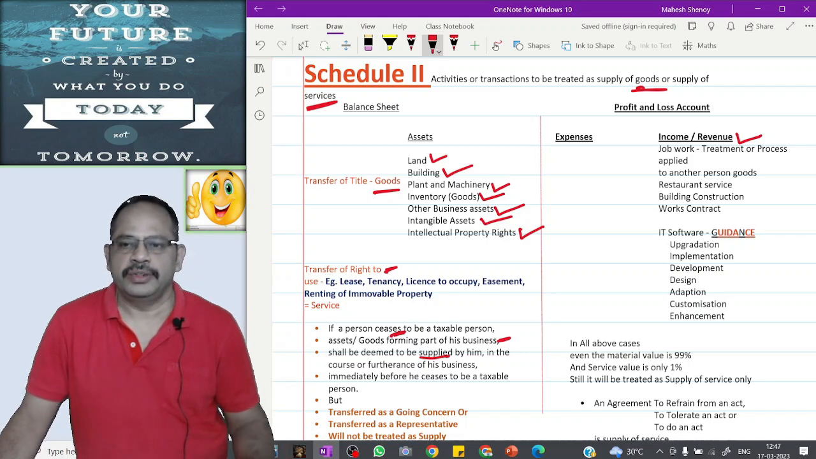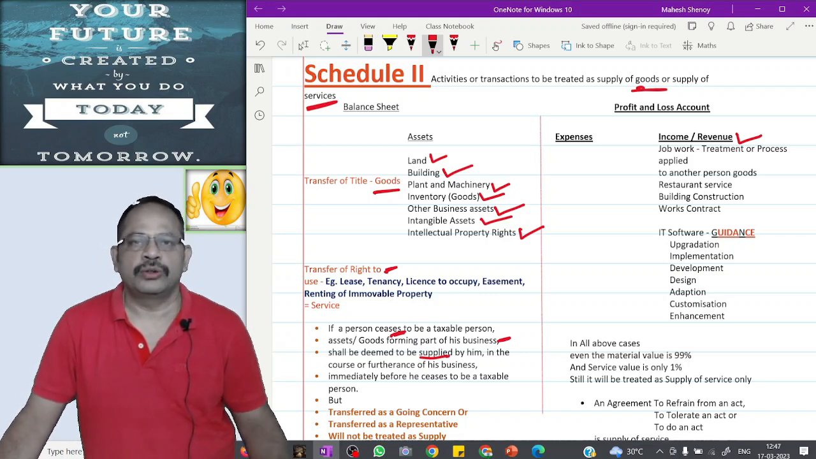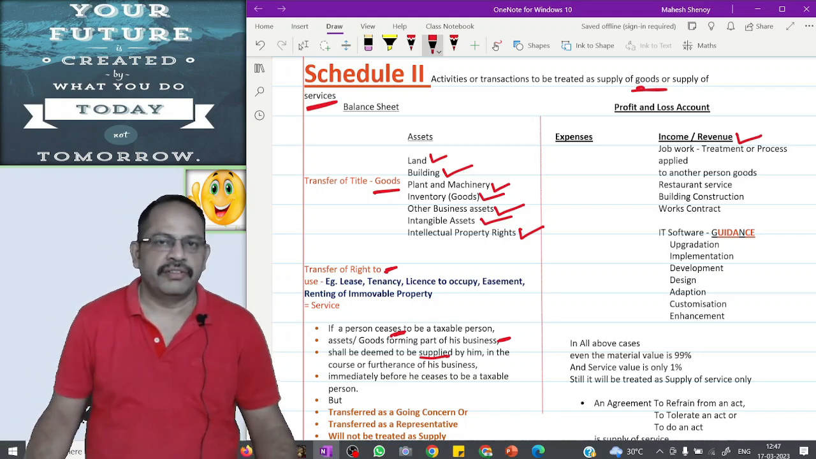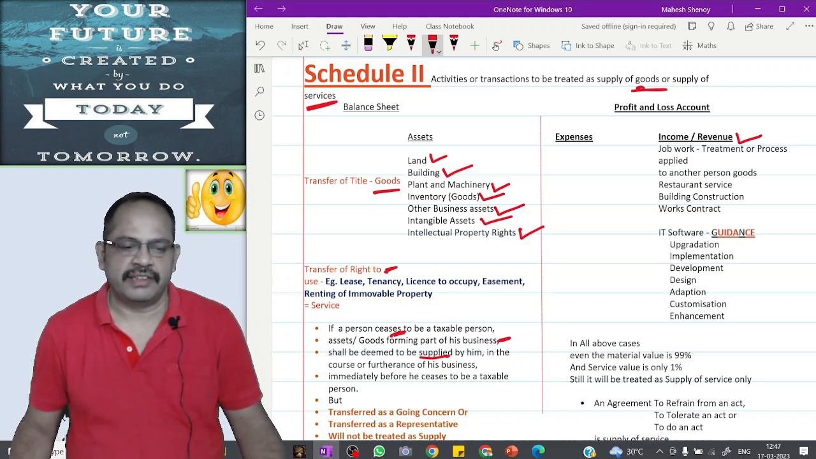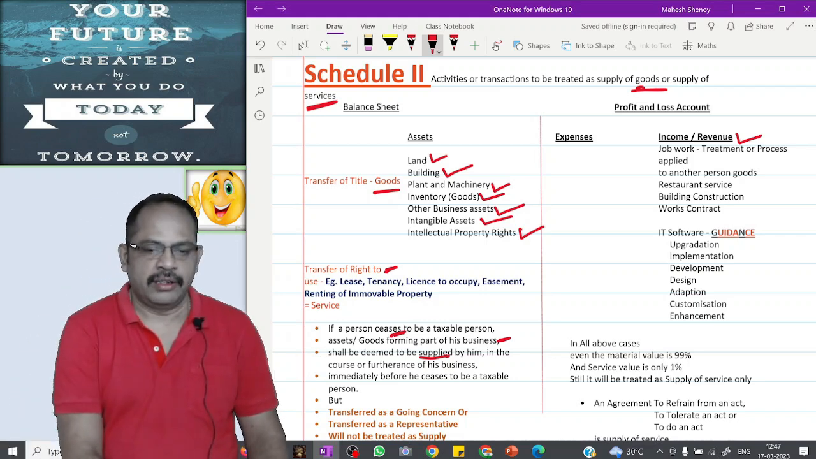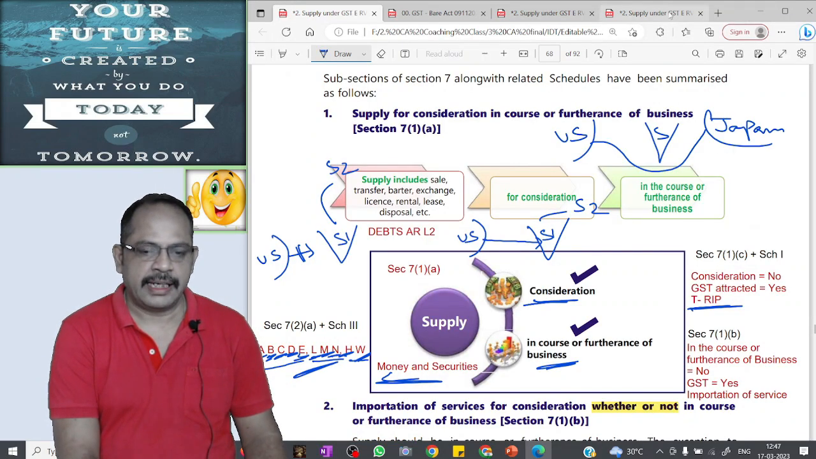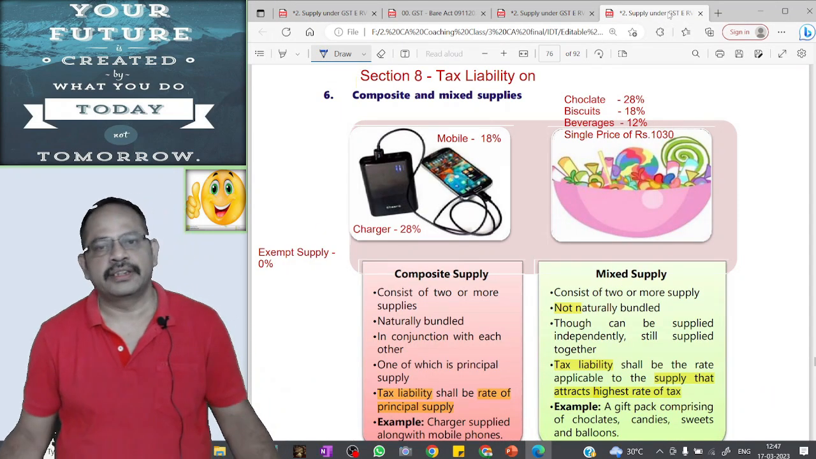An agreement to refrain from an act, an agreement to tolerate an act, an agreement to do an act will be treated as supply of service only. With this, we completed section 7, scope of supply. Now we go to section 8, tax liability on composite and mixed supply.